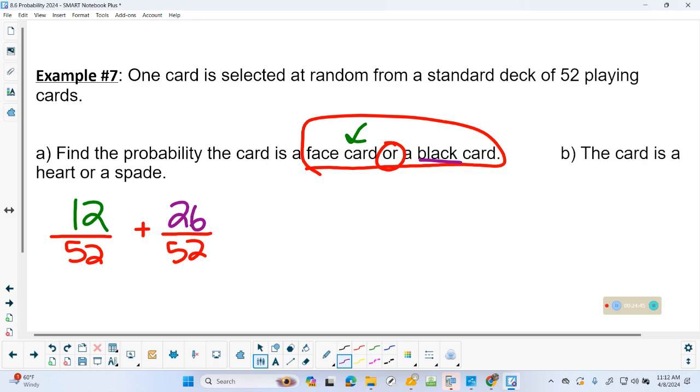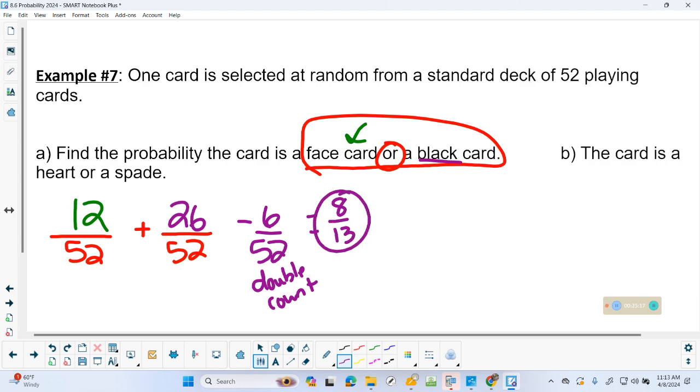Now before I add these, we got a glitch. I double counted. Aren't there face cards that are also in the black cards? I double counted. So I have to take off how much I double counted. How many did I double count? 6. And I'm just going to put that as my little note. Okay, so I totaled all of that up. I reduced it, blah, blah, blah. You get 8 out of 13.